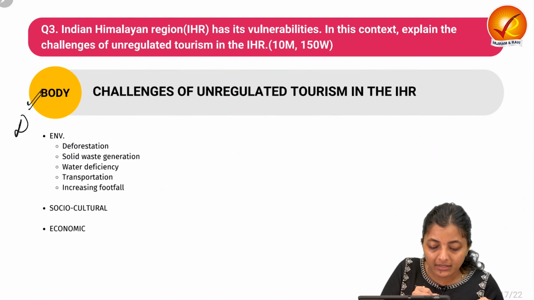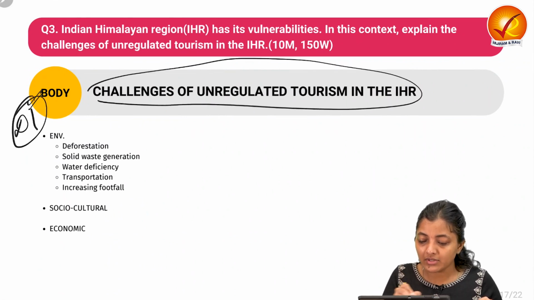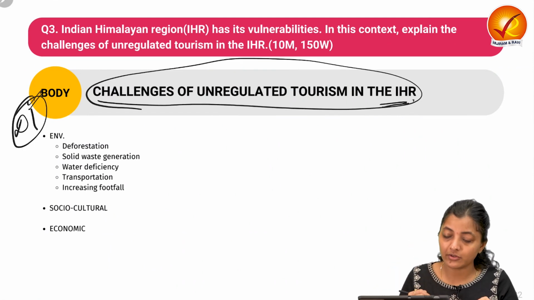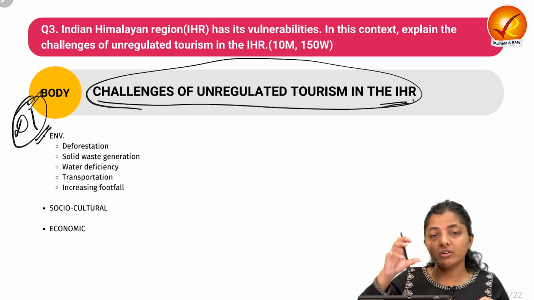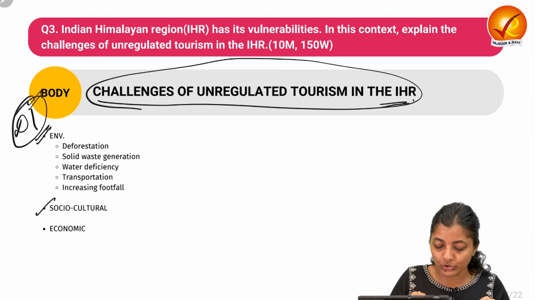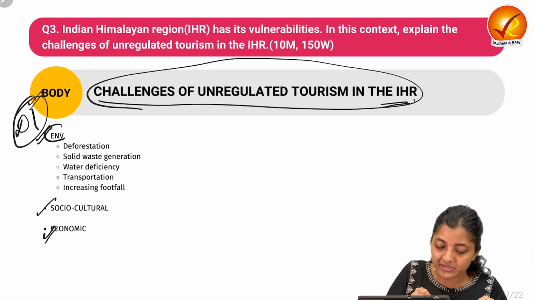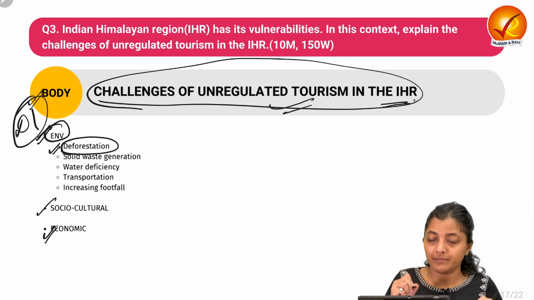The main body part, that is the demand one, you can write about the challenges of unregulated tourism in the IHR. So what are the reasons for that? What are the factors? What are the challenges? Again, you can divide your answer into environmental challenges, socio-cultural challenges and economic challenges. The very first is the environmental challenge. How does the environmental challenge arise due to unregulated tourism?